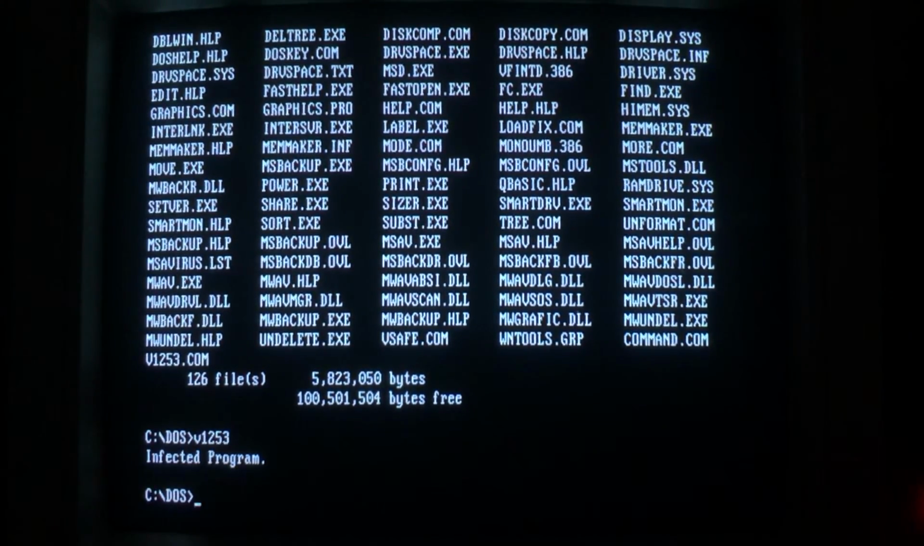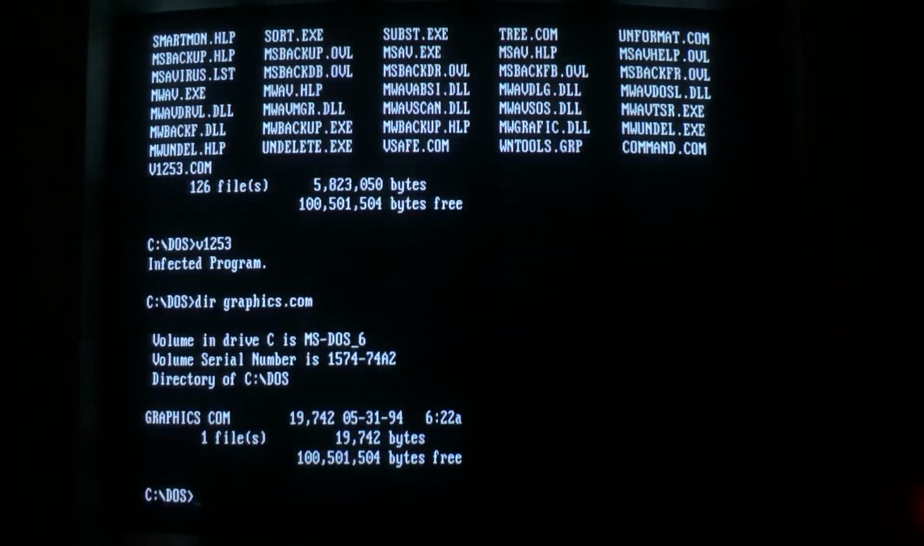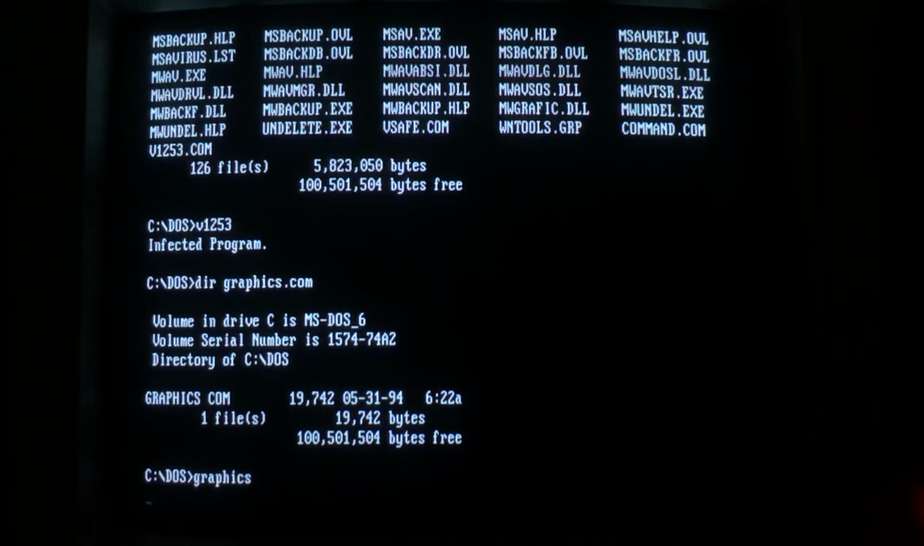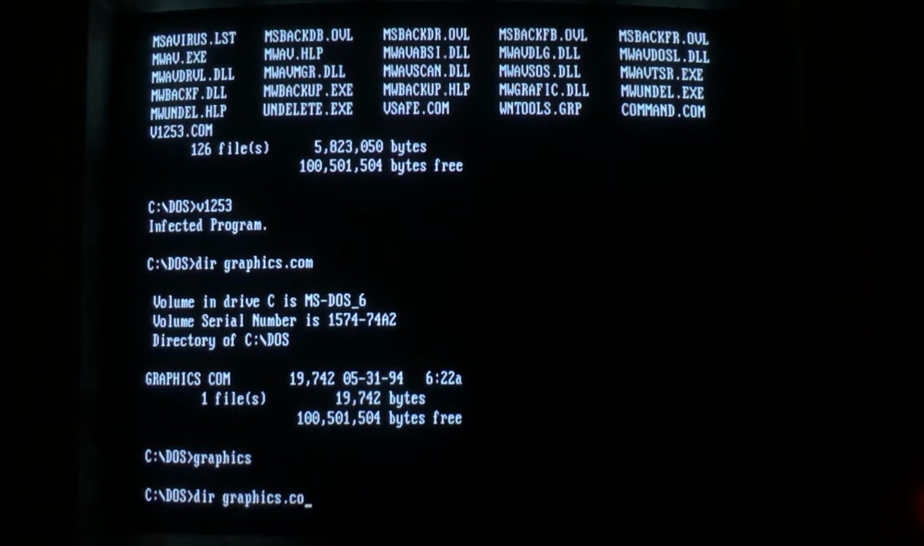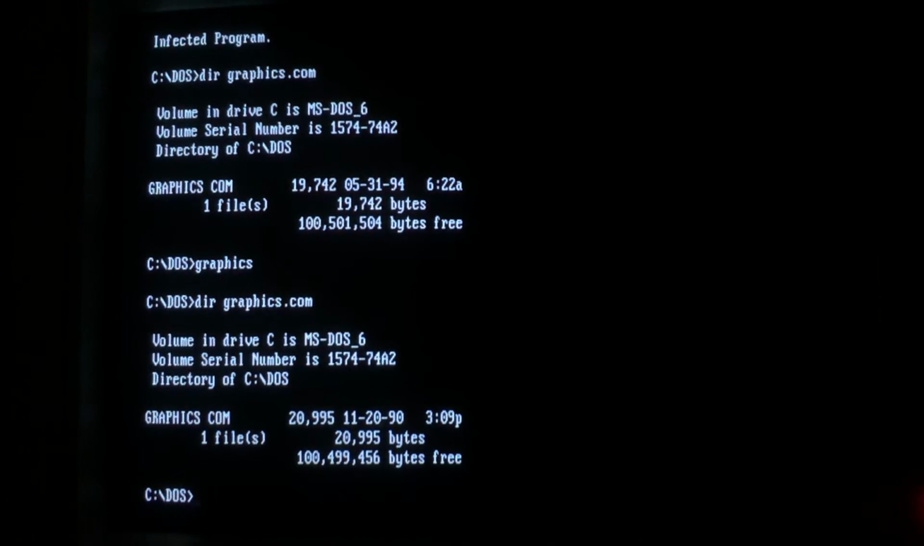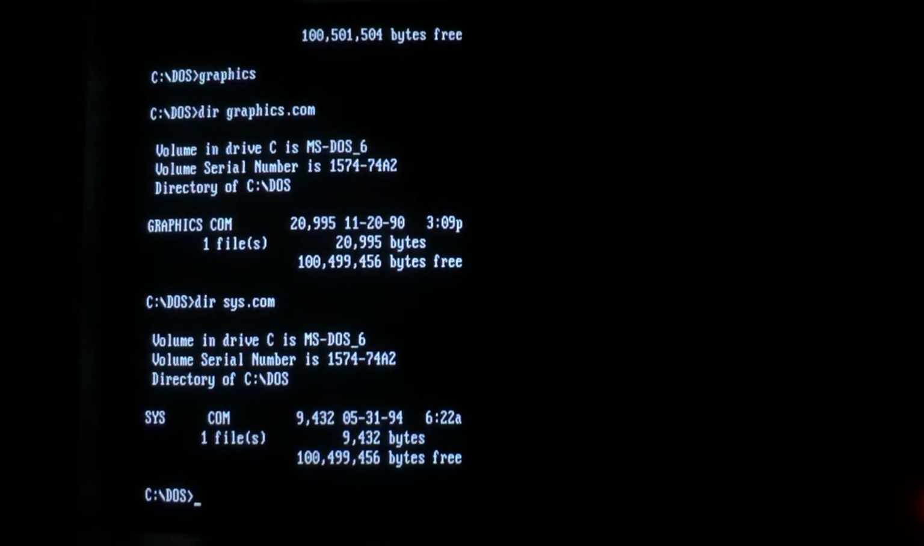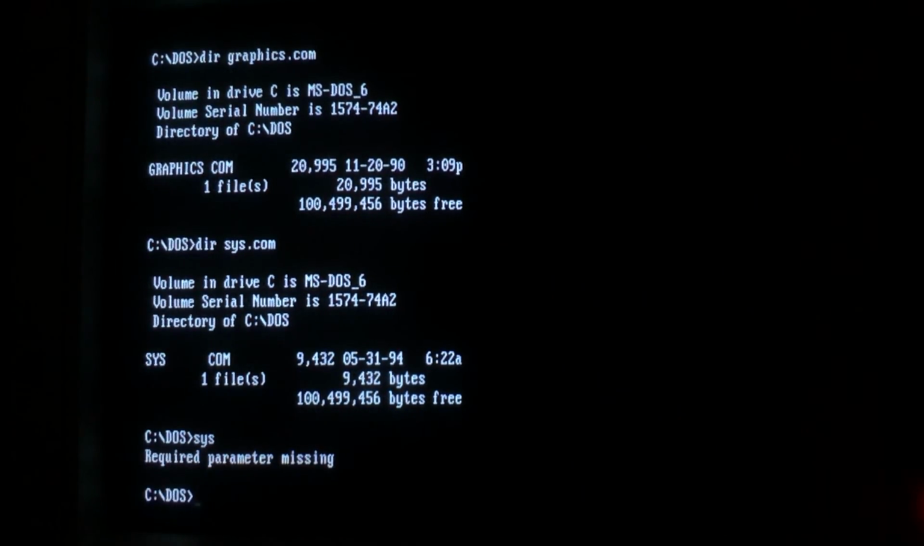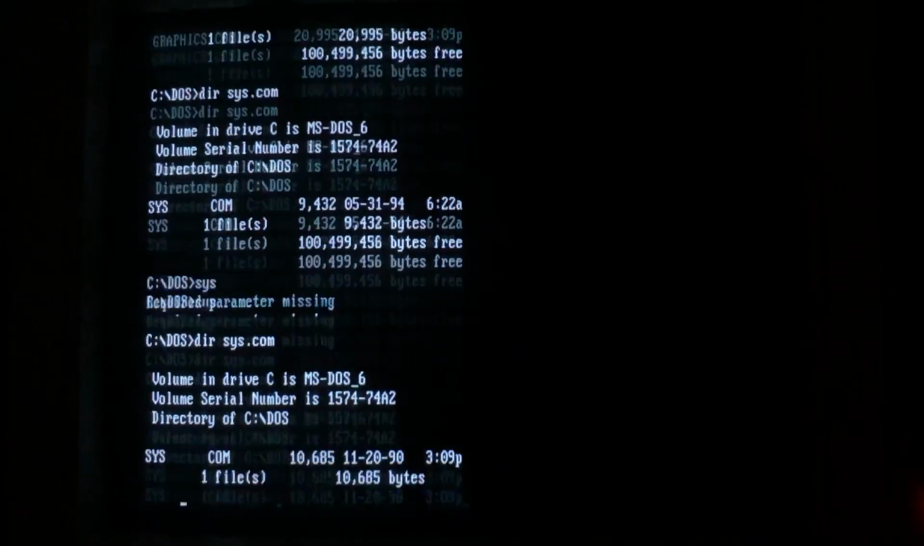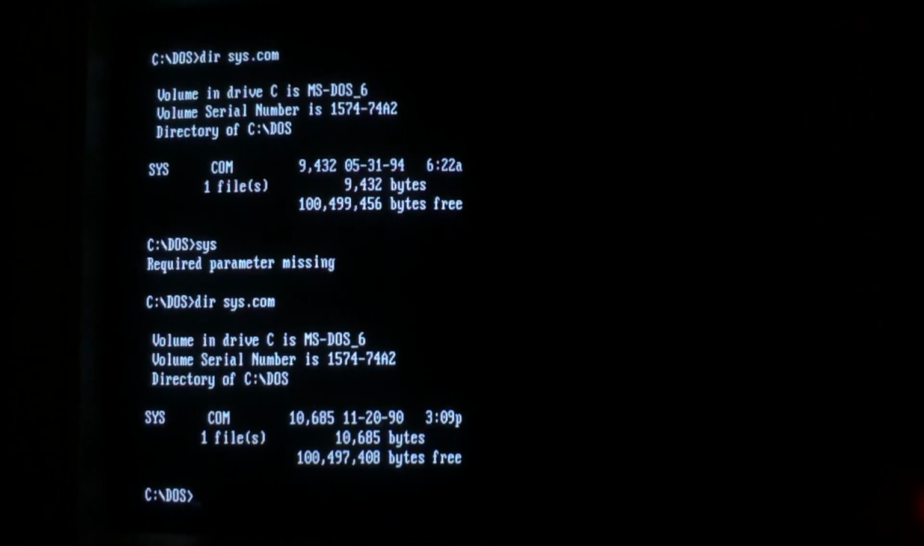So in the spirit of Thanksgiving, let's take a look at graphics.com in all of its 19,742 byte glory. And just like the turkey, we're gonna stuff it full of virus code. And when we look at it again, it has grown in size to 20,995. It is getting juicy. Same thing happens to any other COM file you run. If we look at sys.com, see it's 9,432 bytes, but running it for the first time, see that it grows in size to 10,685.